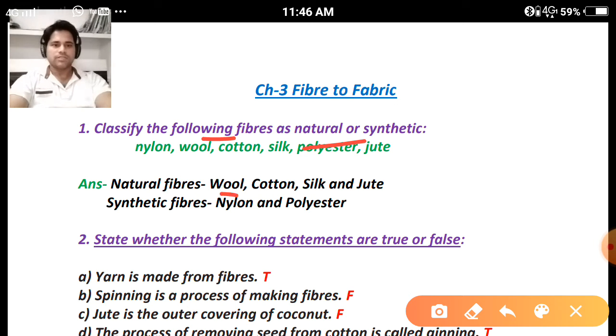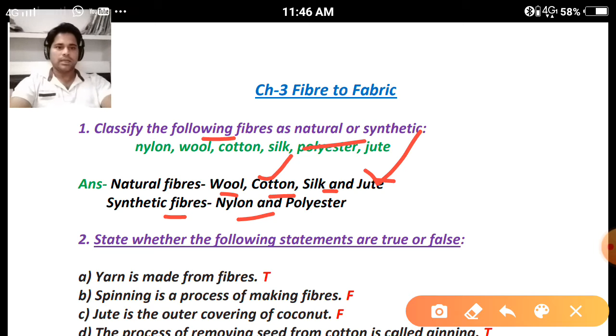So natural fibers: wool, cotton, silk and jute. Among these four, wool and silk are known as animal fibers, and we will discuss the animal fibers in class 7. And cotton and jute are known as plant fibers. Next, synthetic fibers: nylon and polyester. They are very strong fibers and are known as synthetic fibers. Clear? That we will discuss in class 8.